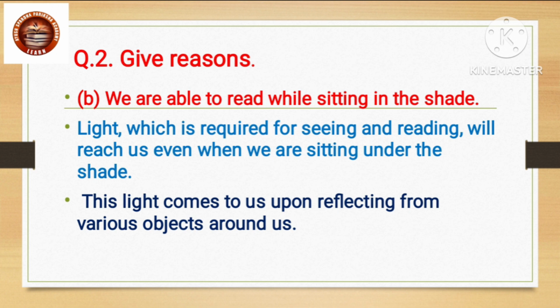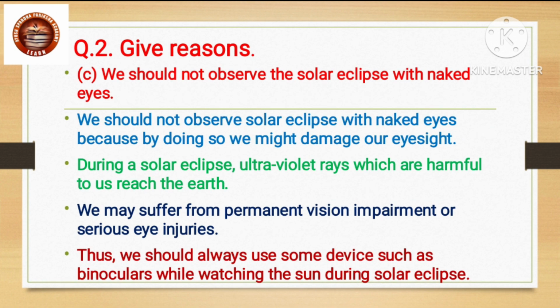Give reason. We are able to read while sitting in the shade. Answer. Light, which is required for seeing and reading, will reach us even when we are sitting under the shade. This light comes to us upon reflecting from various objects around us.